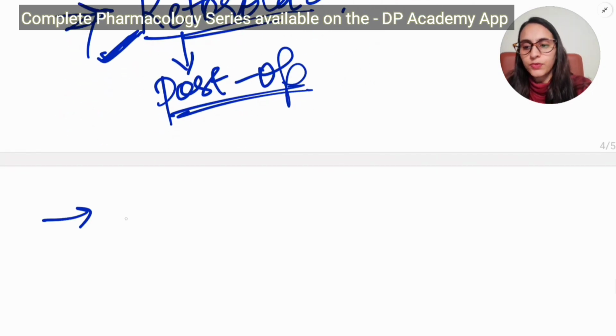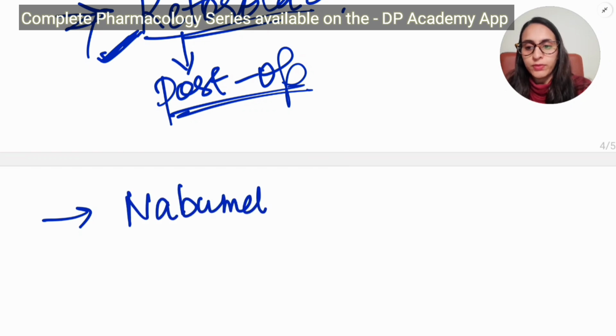Coming to the next non-selective reversible COX inhibitor, it is nabumetone.